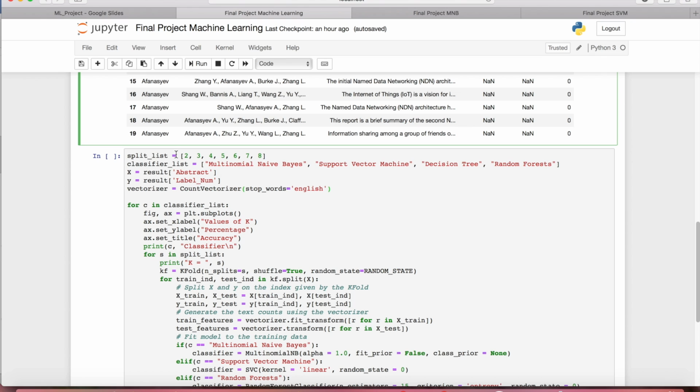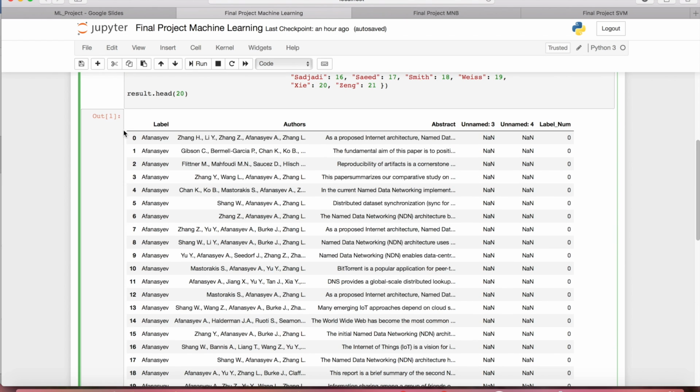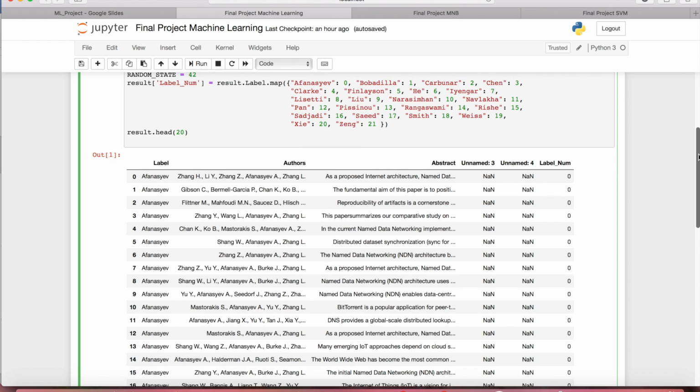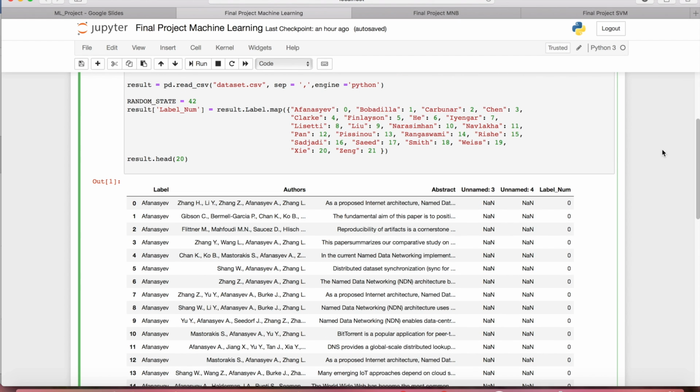Then we'll set the split list, which is the number of k-folds, then the classifier list with the names of the algorithms. X will be the abstract because that's what we're going to vectorize in order to do the classification. Y will be the label num, which is the last name of the professor converted into numerical values from 0 to 21.